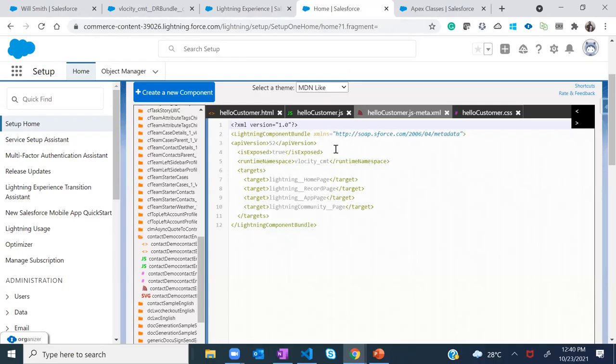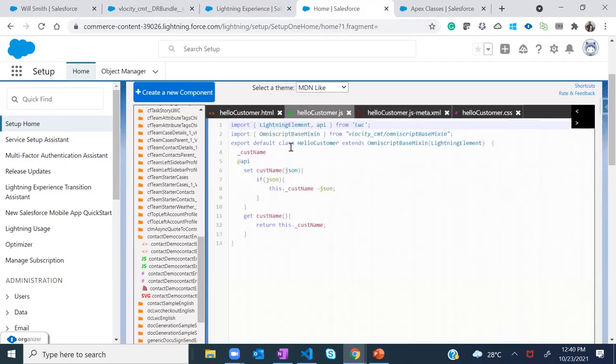Before that, we were talking about these two properties. In order to allow your custom LWC to fit into the OmniScript, you need to have these two properties inside your metadata XML definition. So these two properties need to be enabled. And then inside JavaScript, you need to extend this LWC with the OmniScript base mixin. With that, it will allow us to use it on top of OmniScript.